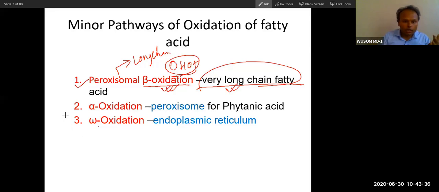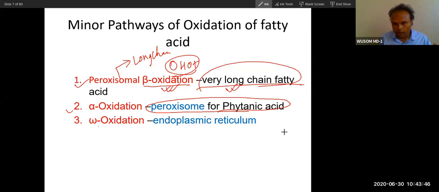And alpha oxidation is reserved for one type of fatty acid, called phytanic acid. I will talk about alpha oxidation during the discussion of a disease called Refsum disease, where only one enzyme is involved. And omega oxidation will happen in the endoplasmic reticulum. It will produce dicarboxylic acid.